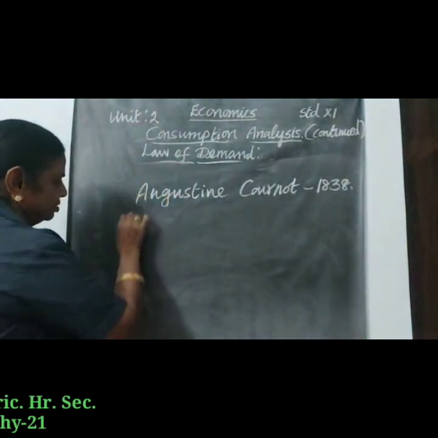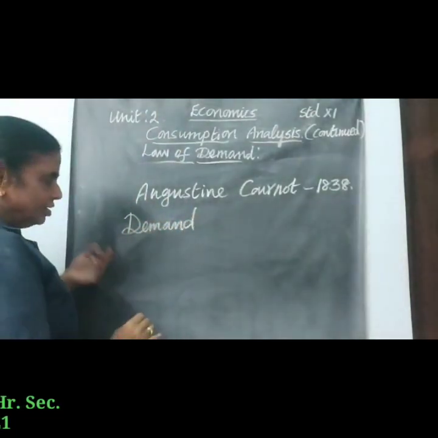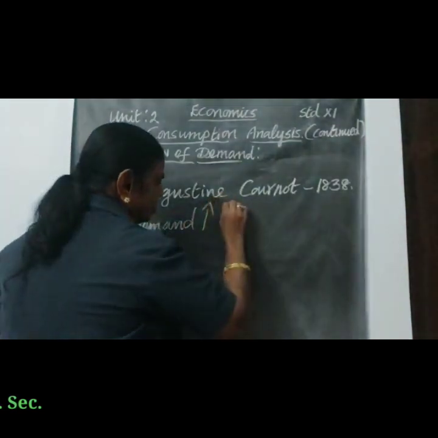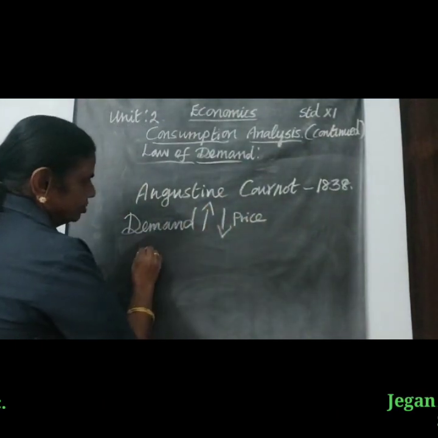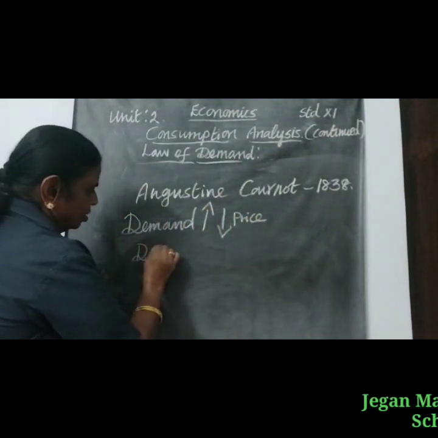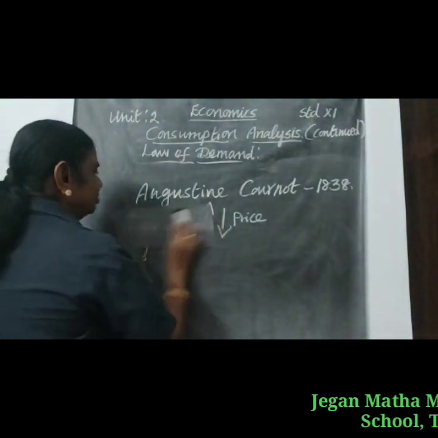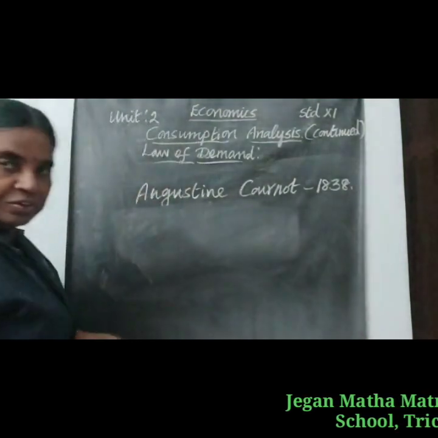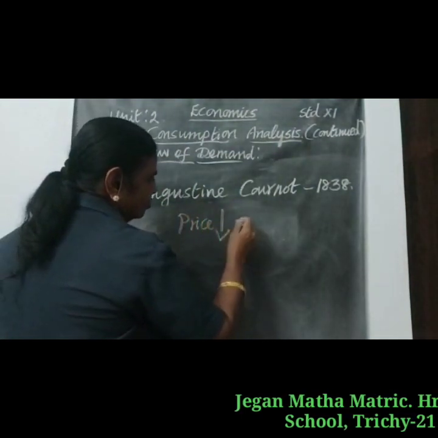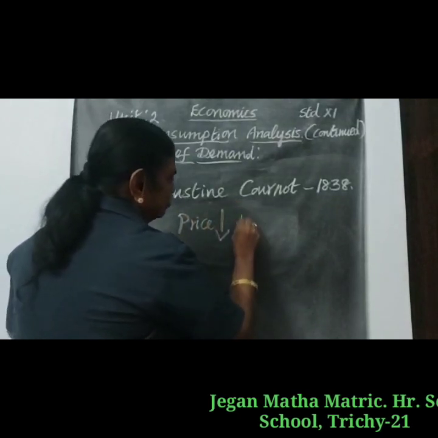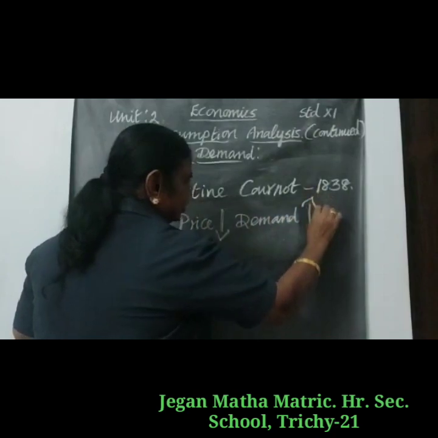You can just take it like this: when price is low, demand is high. When price is low or diminishes, demand increases.